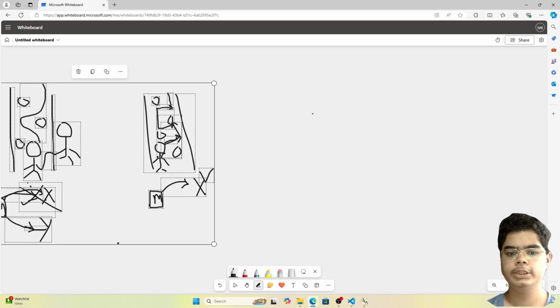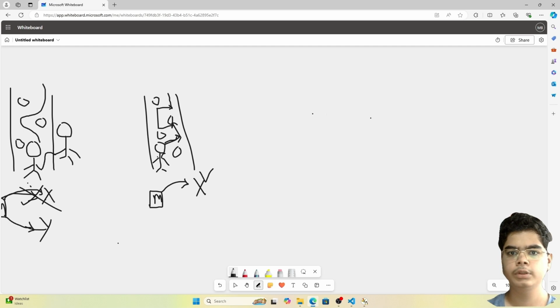Okay, so now let us talk about reinforcement learning. So the concept of reinforcement learning is slightly different than supervised learning and unsupervised learning. Now let us say that this is the house of the child. The child is currently standing here.